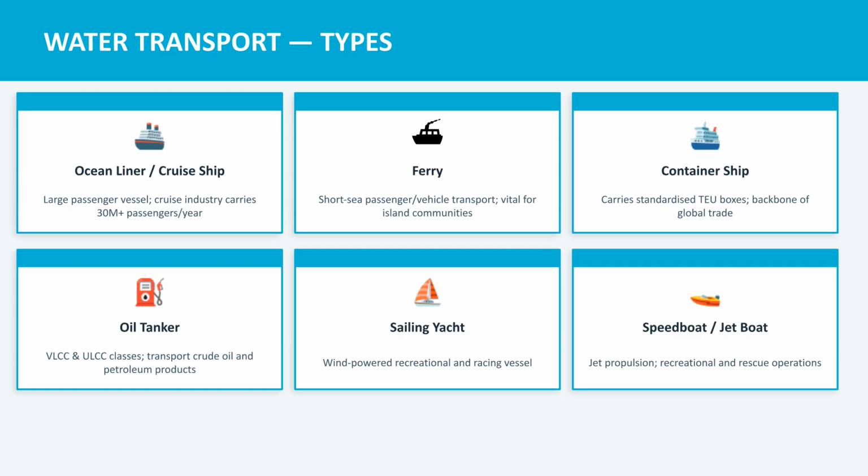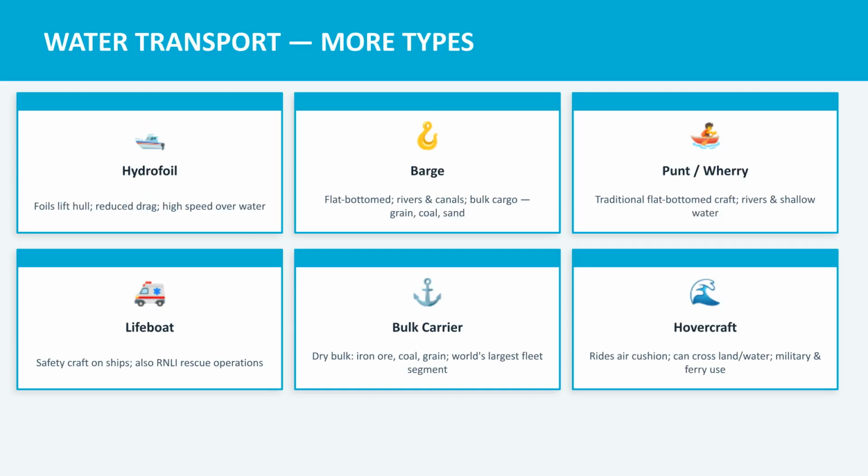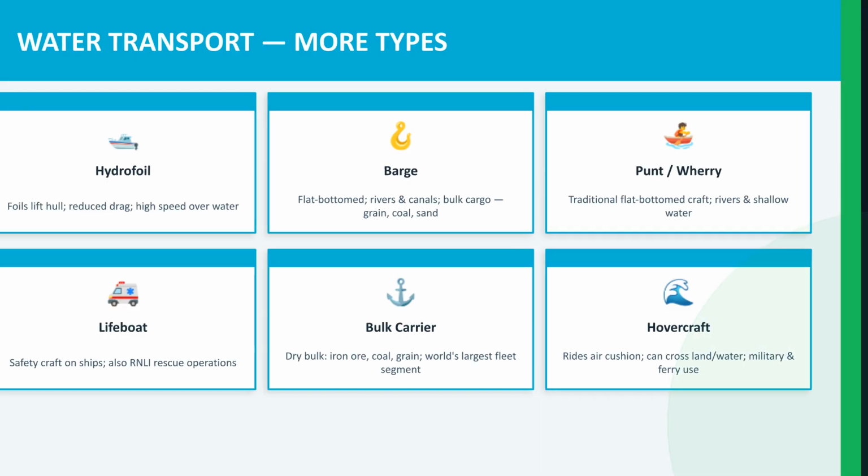Water transport vessels include massive ocean liners and cruise ships, short-sea ferries, container ships, oil tankers, sailing yachts, and smaller speedboats for recreation and rescue. More specialized water transport includes hydrofoils that lift the hull for high speed, flat-bottom barges for rivers and canals, bulk carriers for iron ore and grain, and amphibious hovercraft.